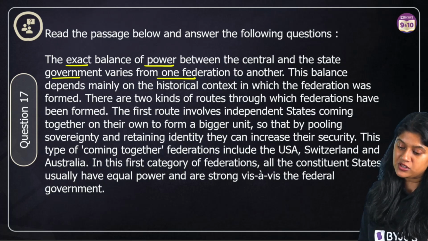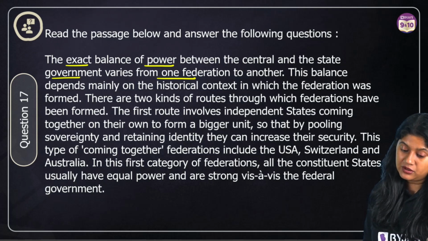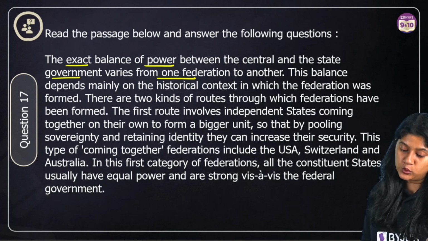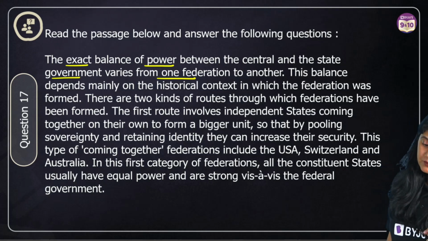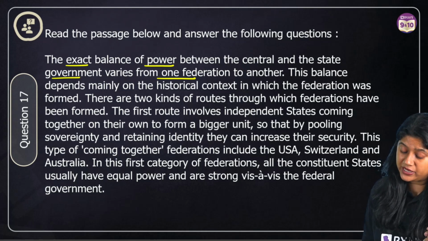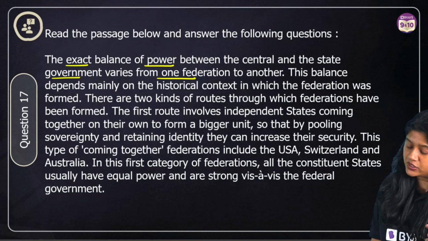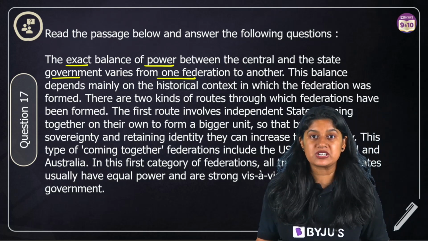The first route involves independent states coming together on their own to form a bigger unit. By pooling their powers and retaining their identity, they can increase their security. This type of coming together federation includes the USA, Switzerland, and Australia. This is the first category of the federation. All the constituent states usually have equal power and are as strong as the federal government.